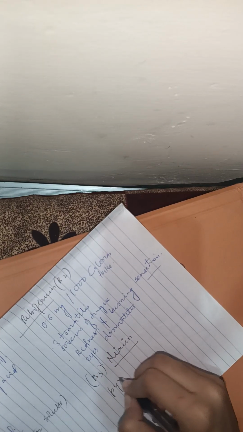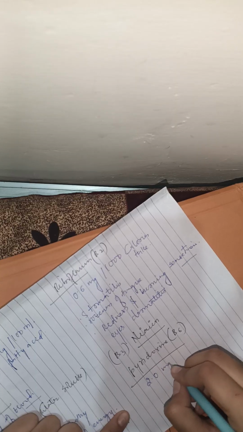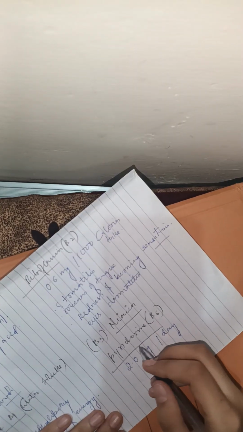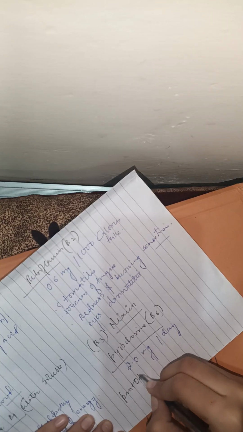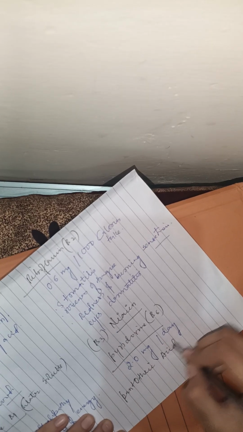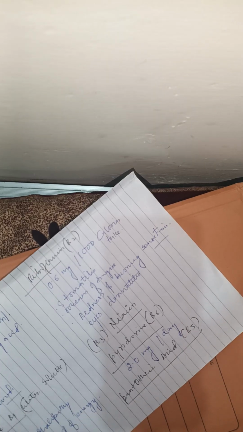Pyridoxine, B6, plays an important role in the metabolism of amino acids, fatty acids, and carbohydrates. Sources: liver, meat, fish, whole cereals, and legumes. Deficiency: skin lesions, glossitis, convulsions in children. Pantothenic acid, B5, is widely distributed in animal and vegetable foodstuffs. Folic acid is the other name for folacin.